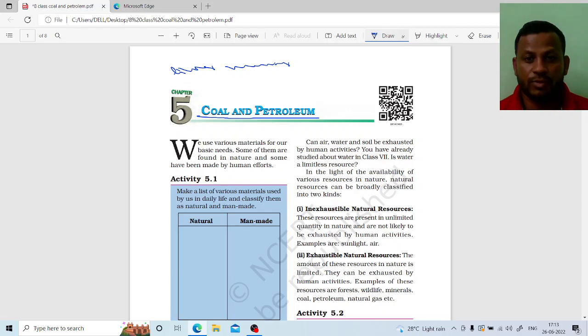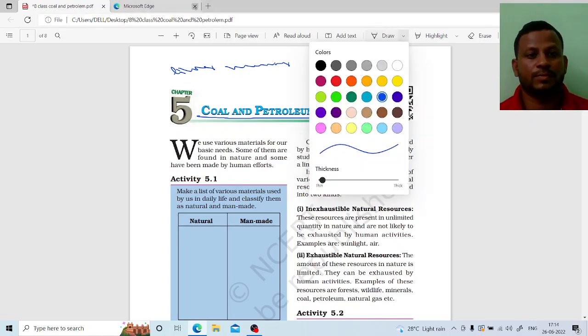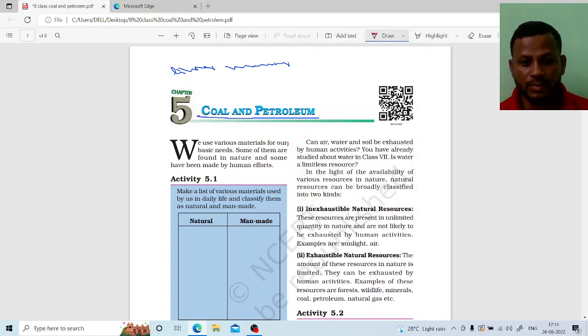Some are air, water, soil, right? Air, water and soil are natural resources we use in our day-to-day life. There are two types of natural resources. One is inexhaustible natural resources, and exhaustible natural resources. Look here, this is the inexhaustible natural resources.